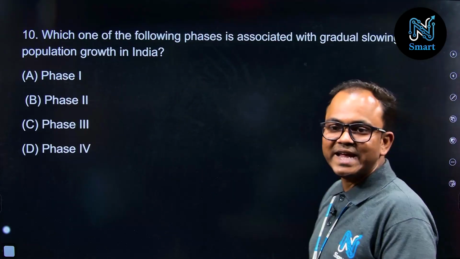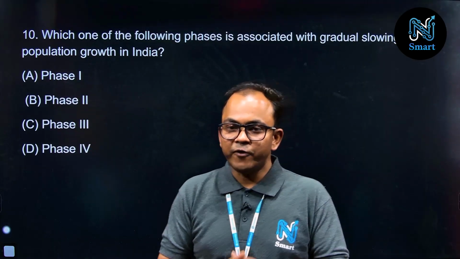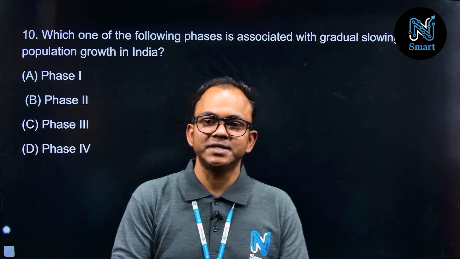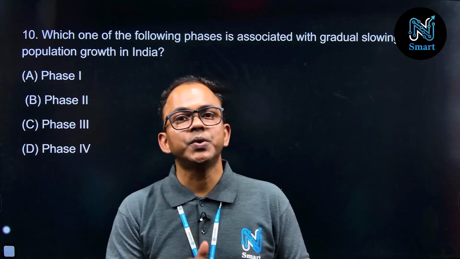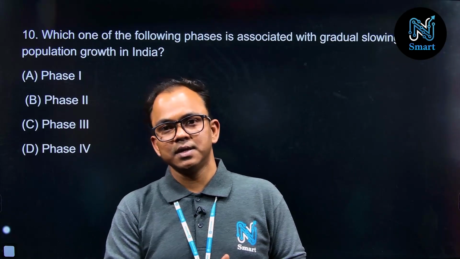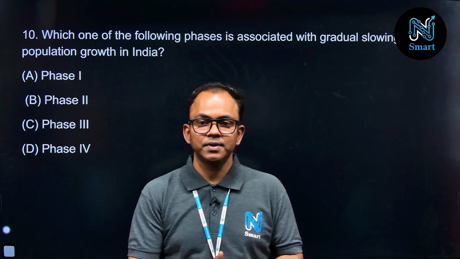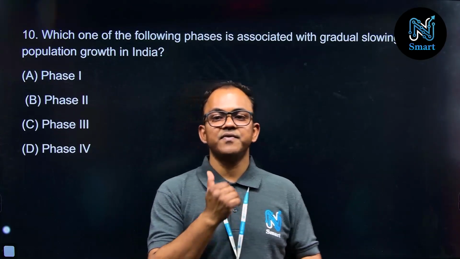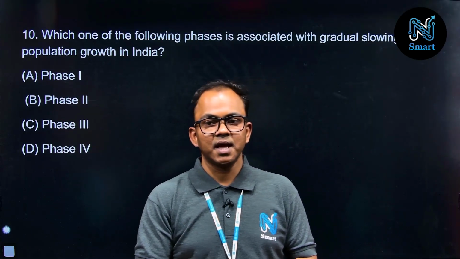So question number 10, which one of the following phases is associated with gradual slowing down of population growth in India? If you are talking about the history of India's population growth, there are several phases, and different phases have different characteristics.